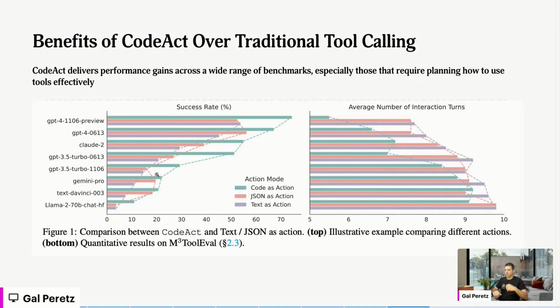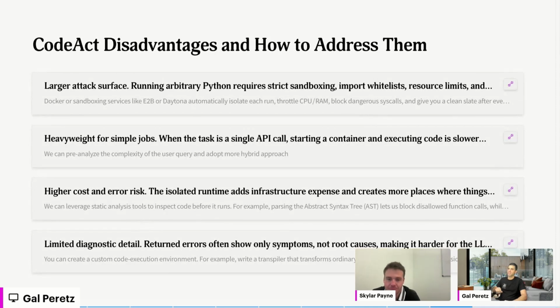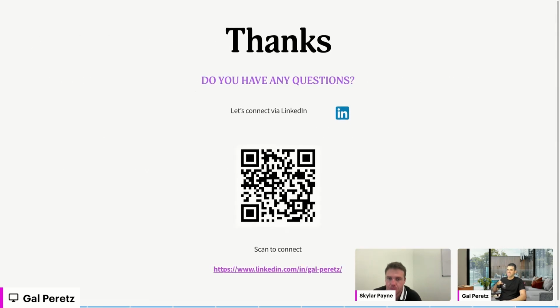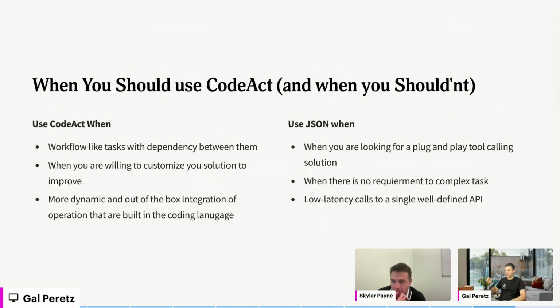So let's jump, because we are a little bit out of time. Let's jump to the results. So basically, the interesting thing to see here is that you can use a very small model with CodeAct, and it's competitive to actually using a bigger model with JSON schema, right? This is specifically for datasets that are workflow-based and tool calling and so on. And I see that we are a little bit out of time, so just the key takeaway.